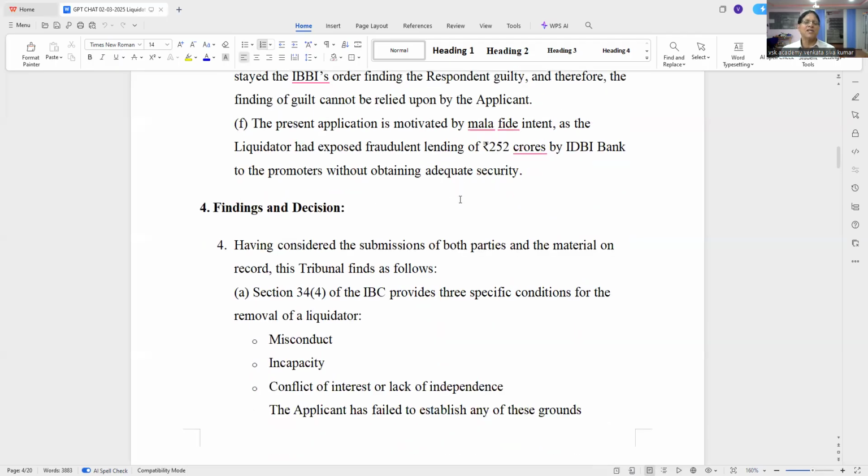So beautifully, everything is covered. So if you see, the sum and substance is clear. ChatGPT is a machine, artificial intelligence. So you cannot assume everything will come correctly. It all depends on the inputs you are going to give. So what are the inputs you are giving?